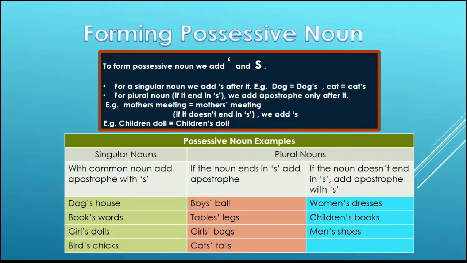For plural nouns, if it ends in s, we add apostrophe only after it. For example, mothers meeting becomes mothers' meeting. Now the second point is, if the plural noun doesn't end in s, then we add both apostrophe and s. For example, children doll will become children's doll. Children with apostrophe and s and then doll.